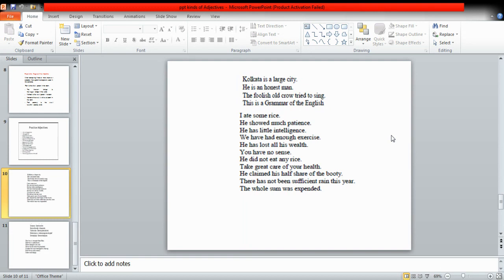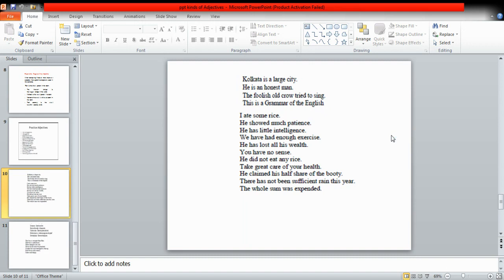He claimed his half share of the booty. Share is again an uncountable noun, so half will be quantitative adjective. There has not been sufficient rain this year. Rain is again uncountable, so sufficient will be quantitative adjective. The whole sum was expended. Sum is again uncountable, so whole will be quantitative adjective.